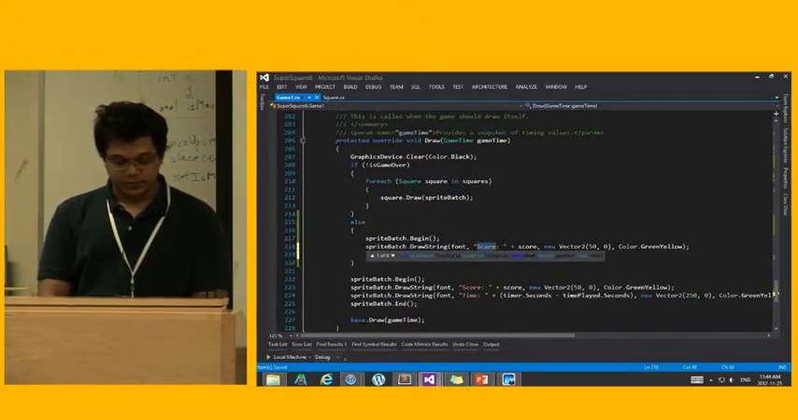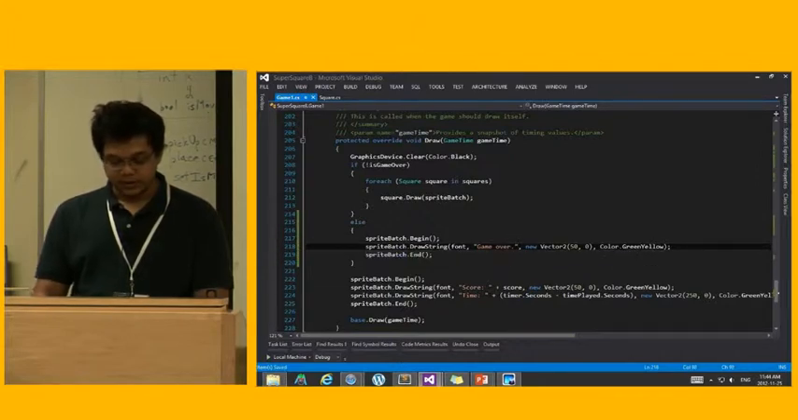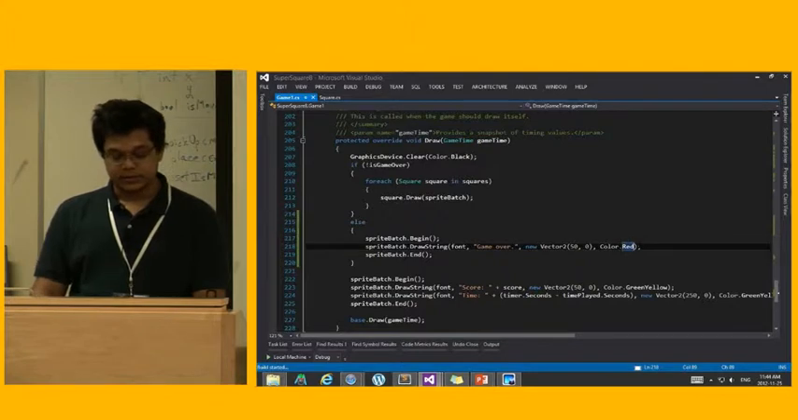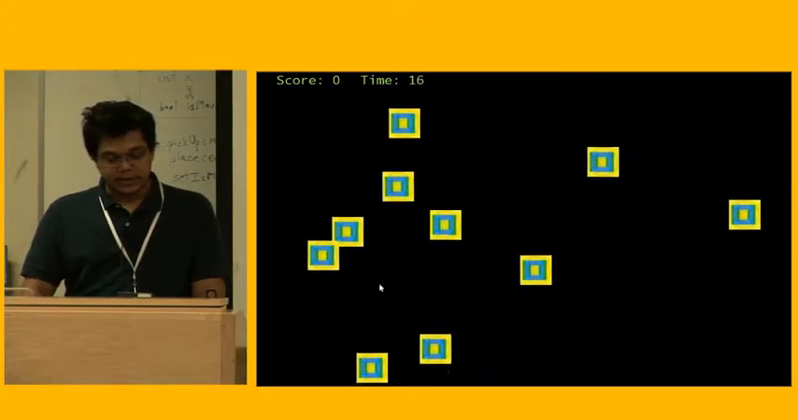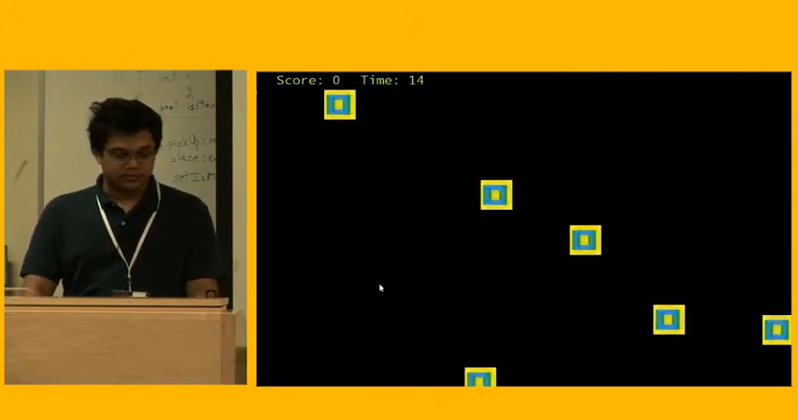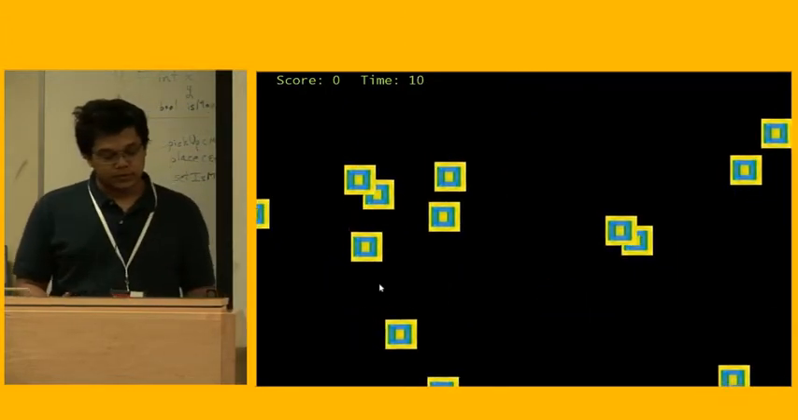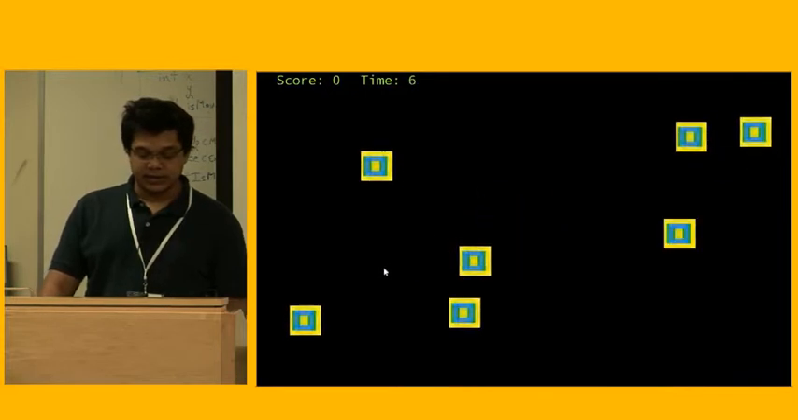Say game over, and the position, whatever, and the green I'll change to, let's say, red. Very simple, just like you would in XNA, right? So if I don't play this game and the game runs out in 15 seconds, it will show you this text saying that, hey, it's game over.